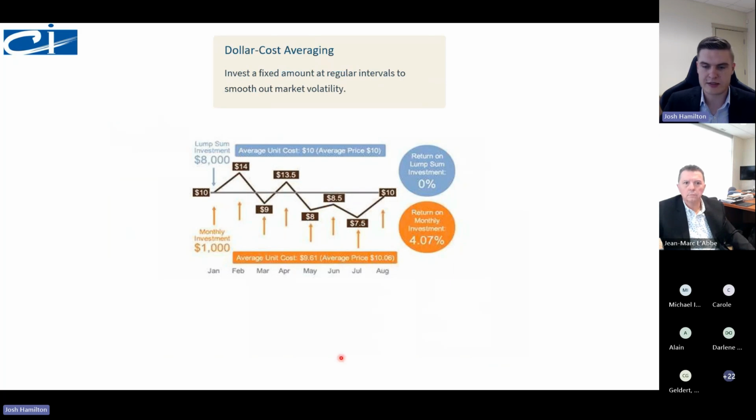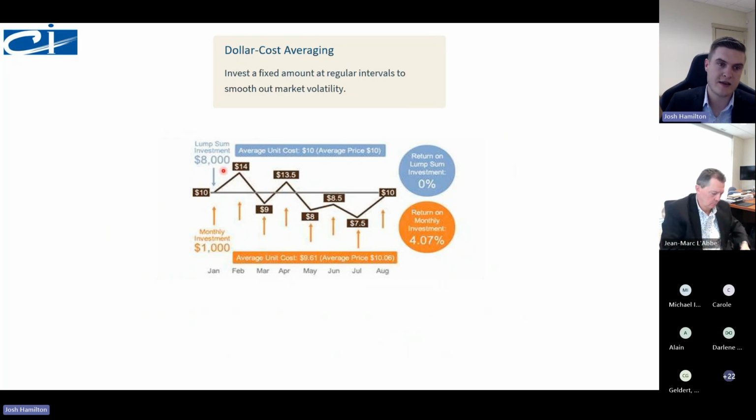And dollar cost averaging, it's really important to invest and to have a habit of investing, and the best way to do that is monthly. And doing it monthly will allow you to save money and buy these units at a cheaper price. So we're assuming we're at 8,000, lump sum at $10. After several months, it goes back up, down at $10. Your return is 0. But if you invest monthly at 1,000 for 8 months, you have a 4.07 because you're buying at different times in the market. So it's really important to build the habit monthly because it's better for you and it's better to have that habit.